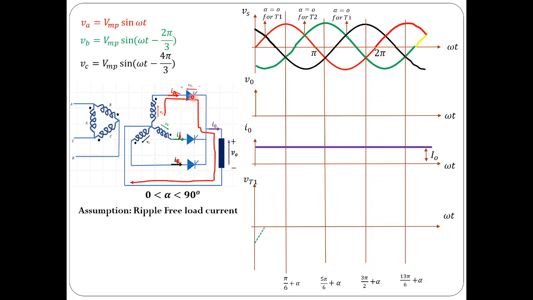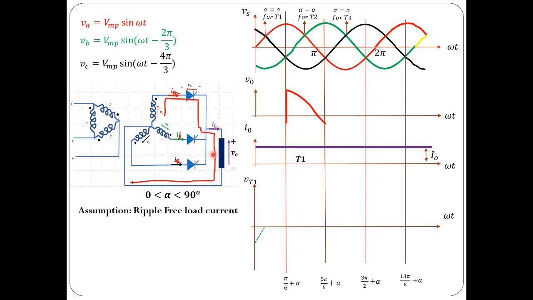And thyristor 1 is conducting, so the voltage across the thyristor is assumed to be 0, and load voltage would be same as source voltage, that is voltage VA, during this period, from pi by 6 plus alpha to 5 pi by 6 plus alpha. That is what is indicated here graphically, you can see. And during this interval of time T1 is conducting, so source current is same as thyristor 1 current, which is same as load current during this period.